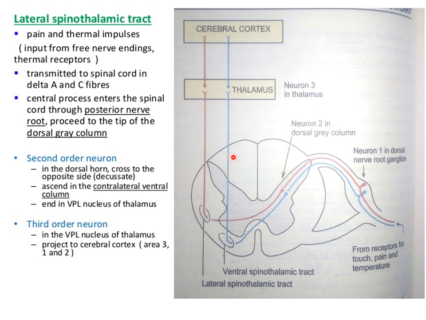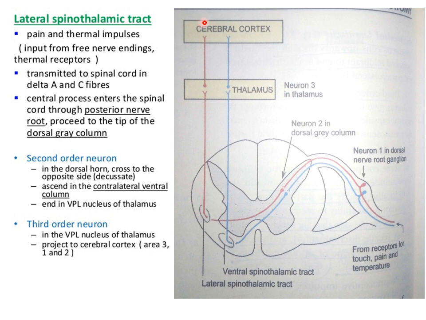Now this spinal lemniscus ascends through the pons and the midbrain, and then the axons of these second order neurons terminate by synapsing with the third order neurons in the ventral posterolateral nucleus of thalamus.